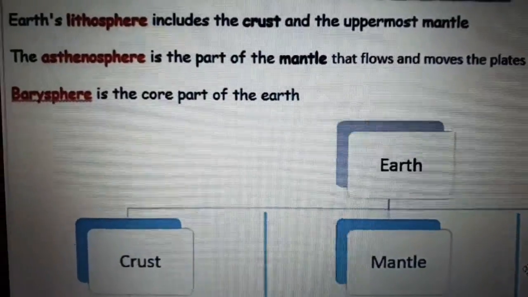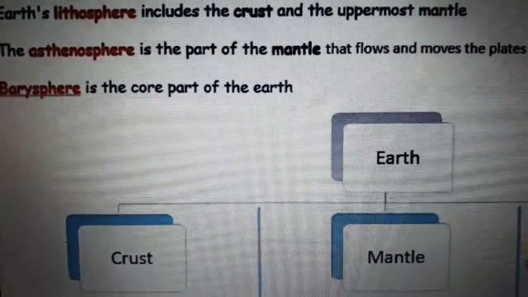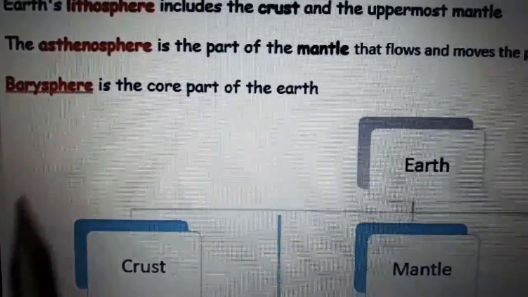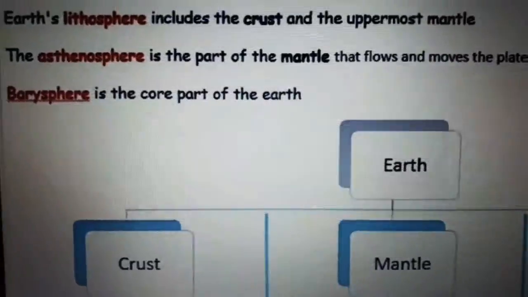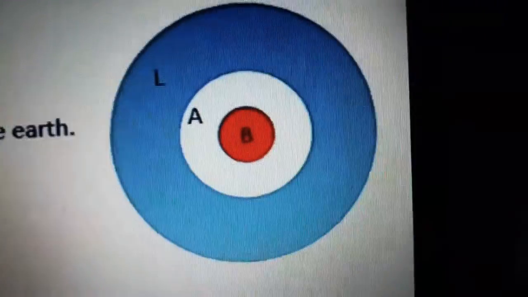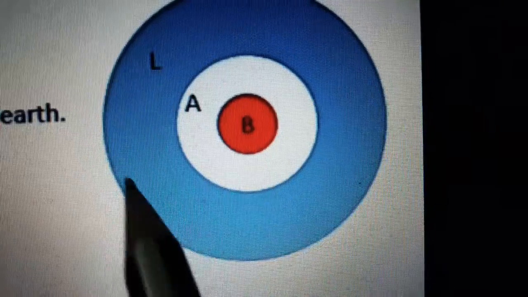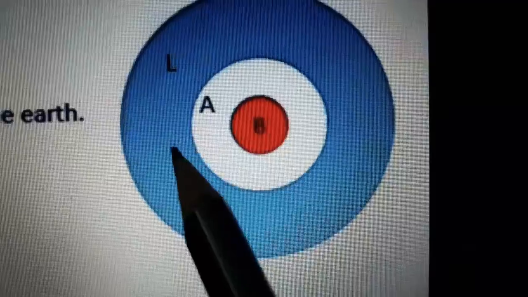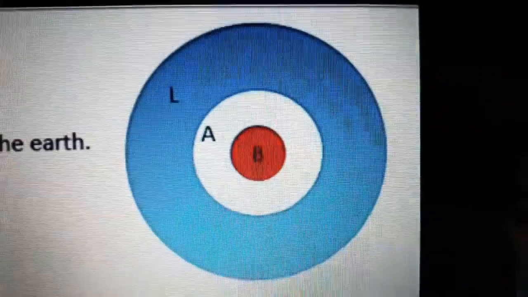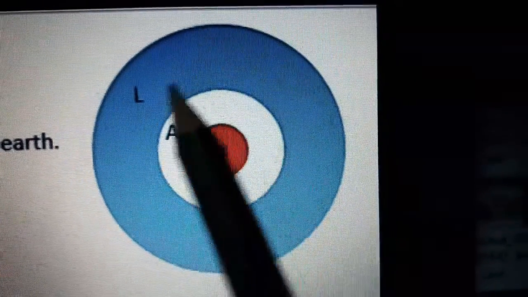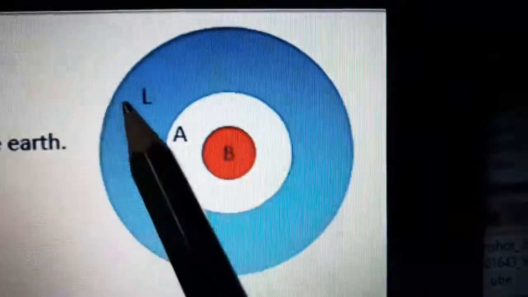Next, what is the asthenosphere? The asthenosphere is part of the mantle. Also, we already know the barysphere, which is another name for the core. The core is the third classification of the earth, right? So you can remember it like this: the center point is the core, that is the barysphere, and the next part is the asthenosphere, which is part of the mantle. And the surface of the earth is the crust, and the crust and the uppermost mantle make up the lithosphere.